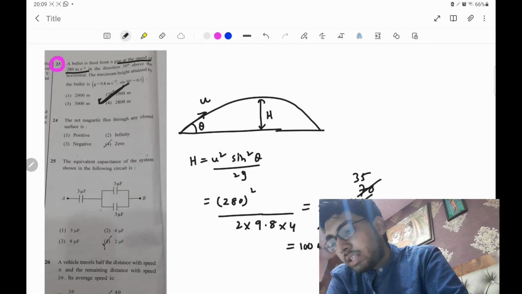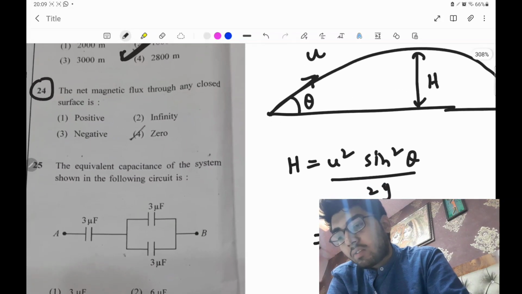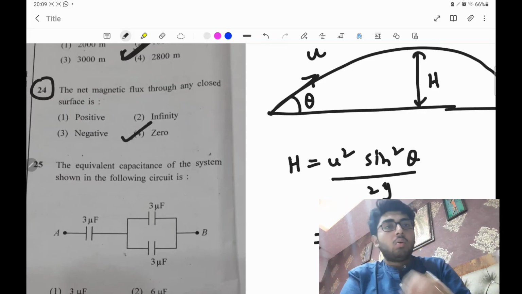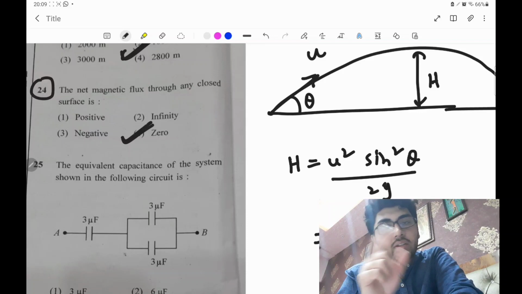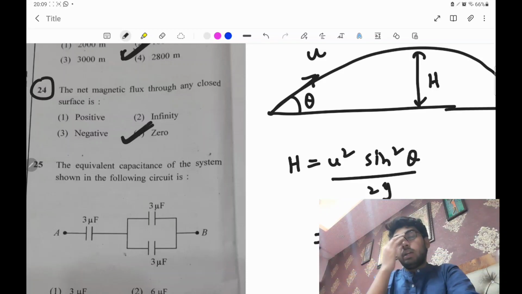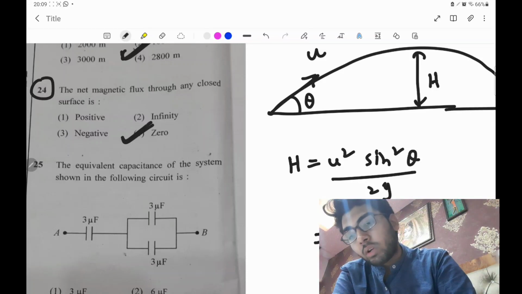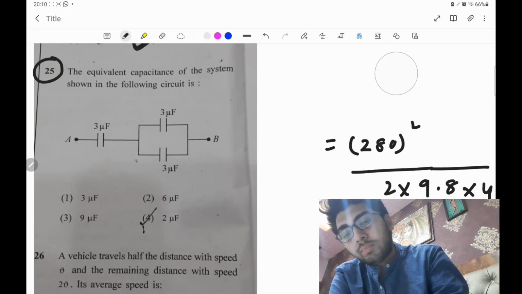The next question is saying that the net magnetic flux through any closed surface is always 0. Okay, the simple reason behind that is the number of field lines entering through the closed surface will be equal to the number of field lines exiting from the surface. So that is why the net magnetic flux through any closed surface is always 0. Clear? Okay, now have a look at the next question.